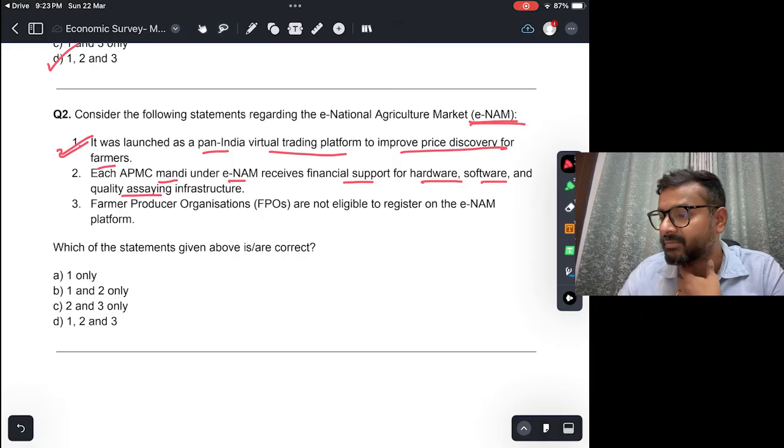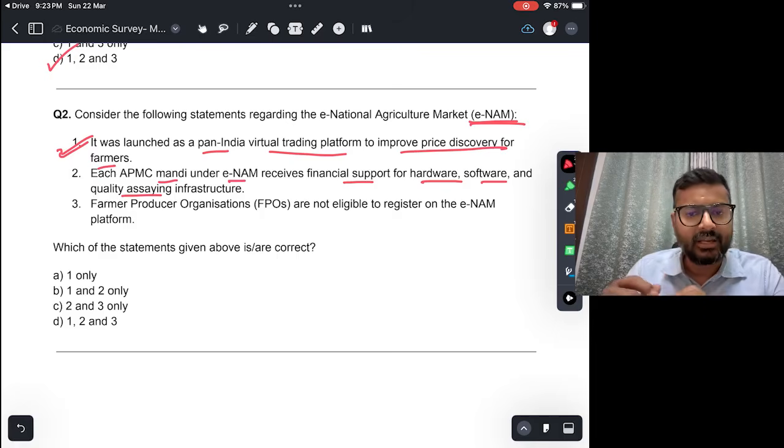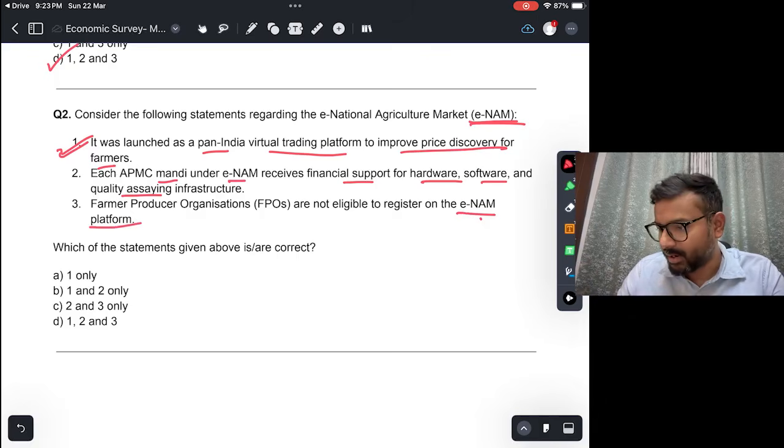warehouses, everything is provided. Third, farmer producer organizations are not eligible to register on the ENAM platform. This is not true. क्यों ये true क्यों होगा? Even the FPOs, which are collectives of farmers, right? They are allowed. So this is wrong. Which of the above are correct? It is 1 and 2. B.